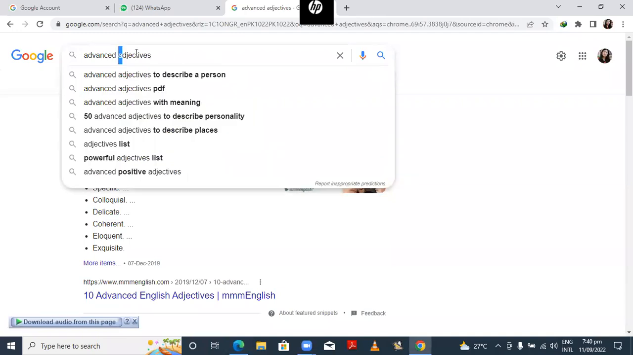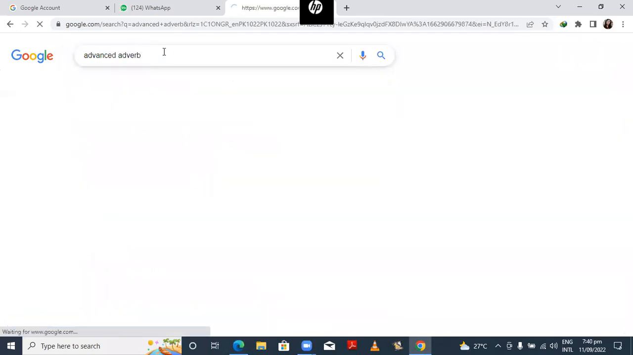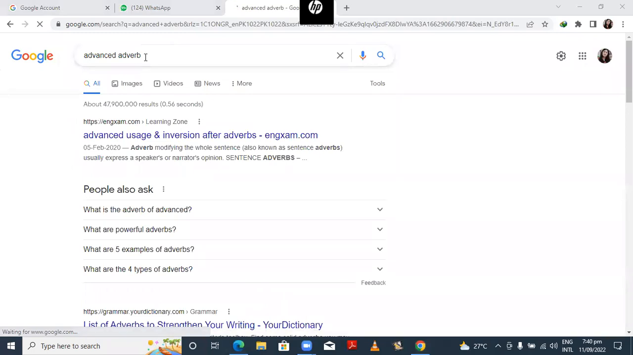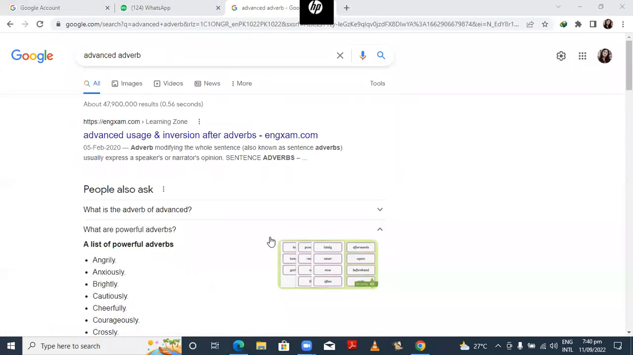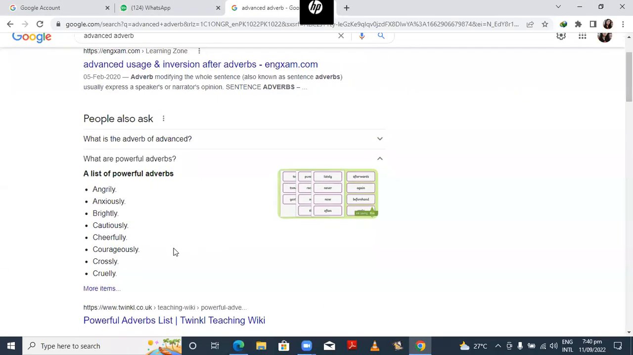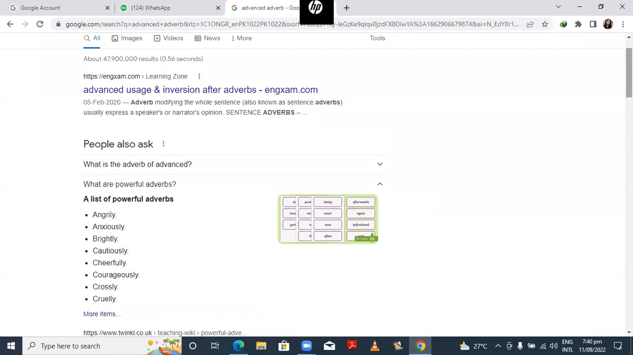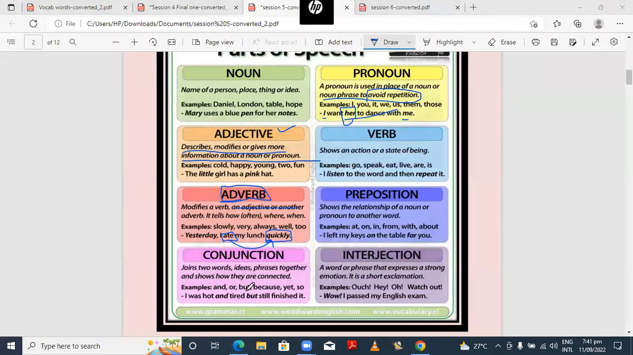Let's search for some advanced adverbs. Let's see what they are. Okay, you see here: angrily, courageously, crossly, cruelly, cautiously, brightly, anxiously. These all are adverbs. So you have to explore some more words. Instead of using the older version, you can just switch yourself to the advanced words. Got it? You have to do the same thing.